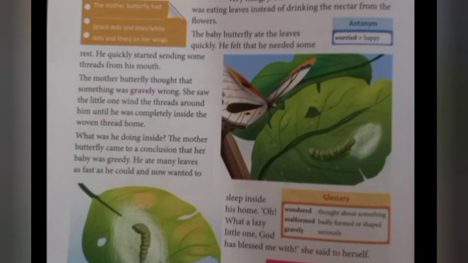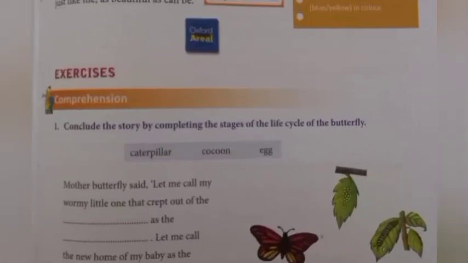So now the mother butterfly is seeing the kid sending threads from its mouth, and she is very confused about what her kid is doing. The kid sent so many threads from its mouth, and it went inside that thread and sat there. And the mother is waiting. What is going to happen? I don't know. I think my kid is very lazy. He ate well, and now he is going to sleep. Now to the next page.